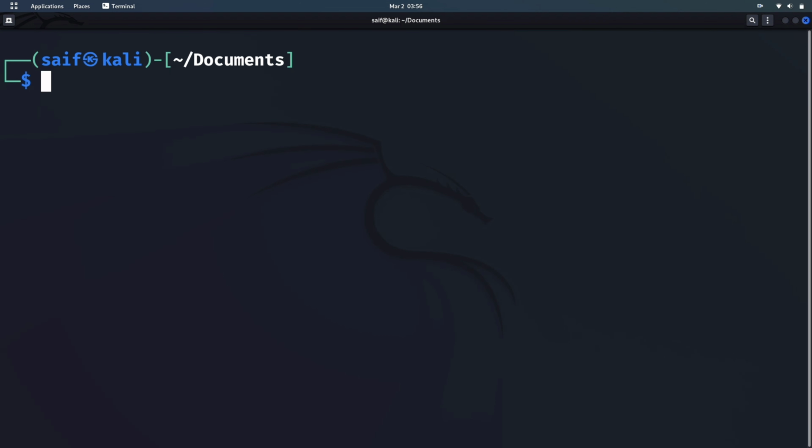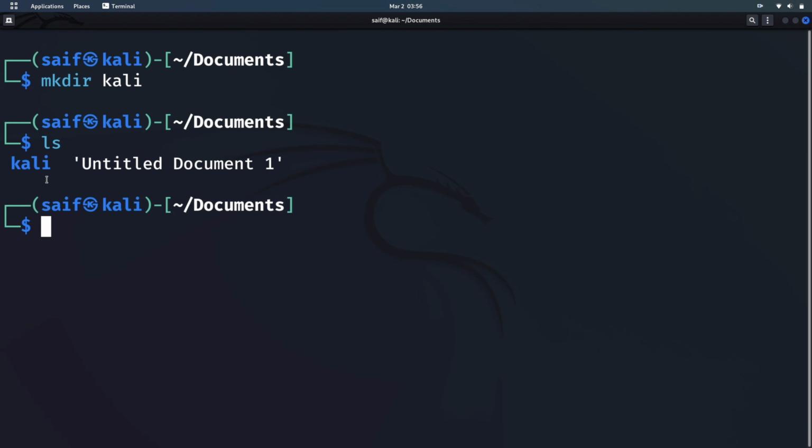which is mkdir. Now the mkdir command is used to create a new directory. So just type mkdir and the name of the directory which you want to keep and hit enter. Now this has created a directory. We can ls and see, yes, Kali is created here. Before implementing this command, only untitled document 1 was present in this particular folder. Now Kali, another folder, is present here. We created it using this command.